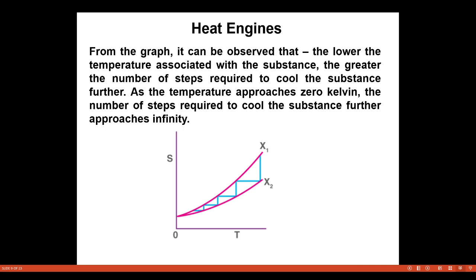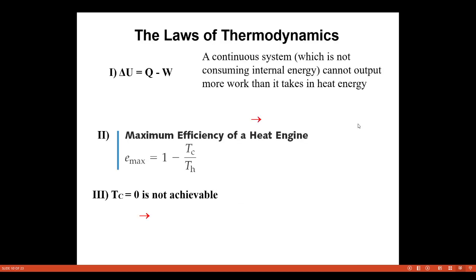Now we can have the graph here. It can be observed that the lower the temperature associated with the substance, the greater the number of steps required to cool the substance. As the temperature approaches 0 degree Kelvin, the number of steps required to cool the substance further approaches infinity. So we can see the graph S versus T here with the values x1 and x2.